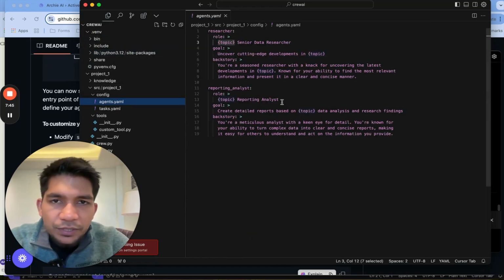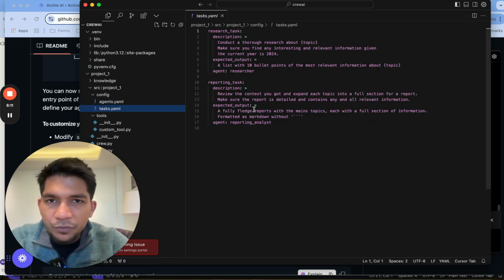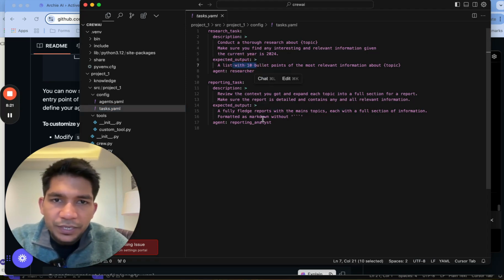So we'll go to the agent.yaml file here, and what you have to define is role, goal, and backstory, which likely should be used in prompting. So for now, we will just stick to what is there. So one is senior data researcher, and one is the reporting analyst. So what's the role of senior data? Their goal is uncover cutting edge development on topic, and the role of reporting analyst is to create a detailed report. Okay, I see. And what is the task they are assigned? So description is conduct a thorough research on this topic, identify relevant information they need to find, give 10 bullets, and then this task has to write.